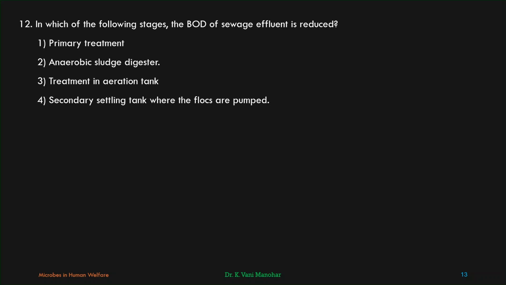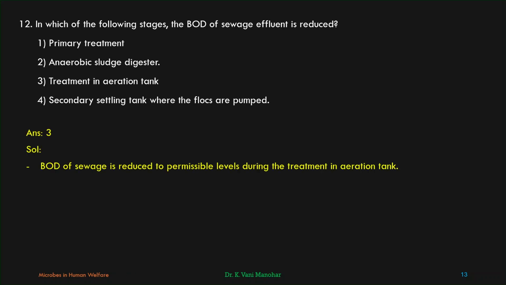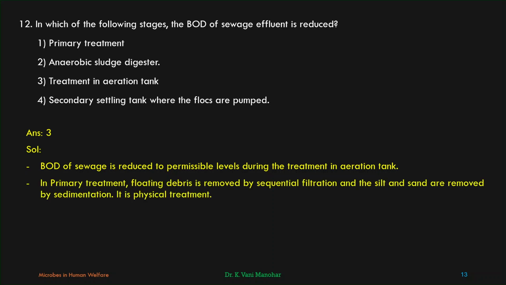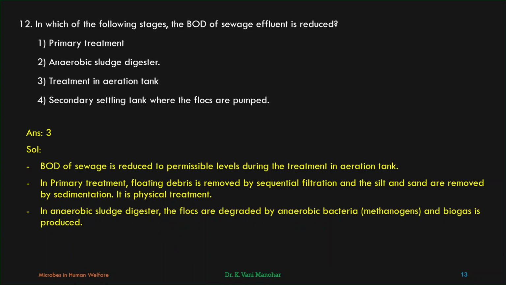So secondary treatment in the aeration tank is where the BOD of sewage effluent is reduced. Third option must be the correct one. Let us see the answer. Third one. BOD of sewage is reduced to permissible levels during the treatment in the aeration tank. In primary treatment, floating debris is removed by sequential filtration and the silt and sand are removed by sedimentation. It is physical treatment. In the anaerobic sludge digester, the flocs are degraded by anaerobic bacteria and biogas is produced. In the secondary settling tank, the flocs are sedimented.